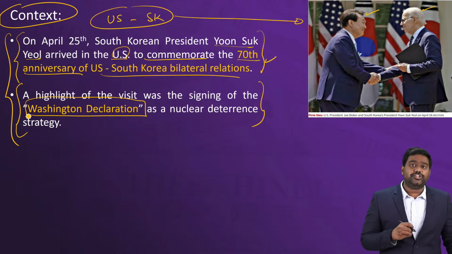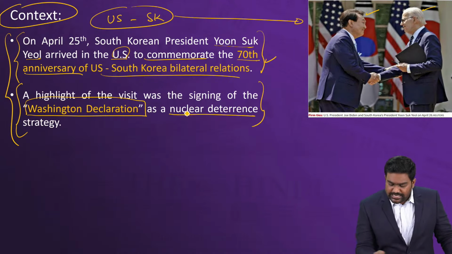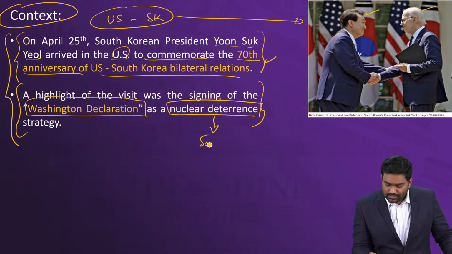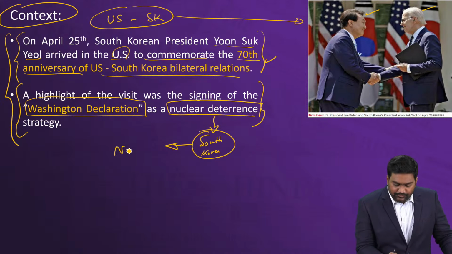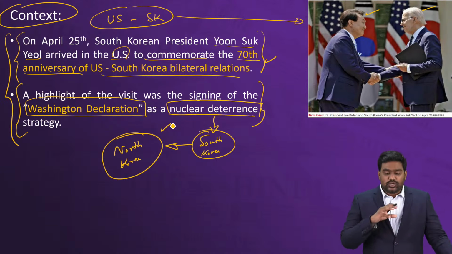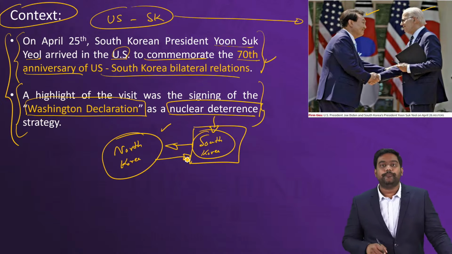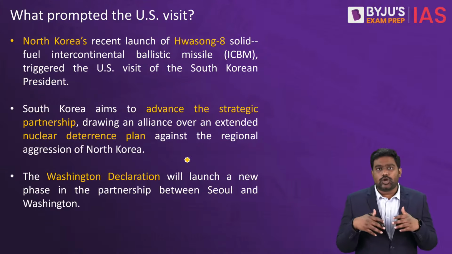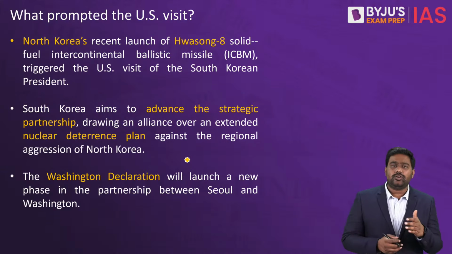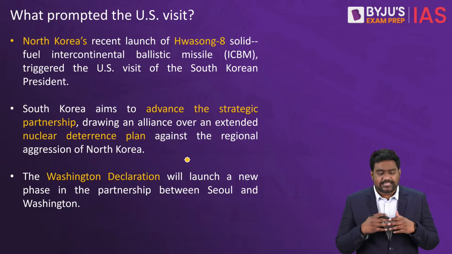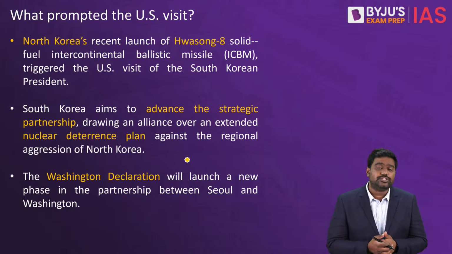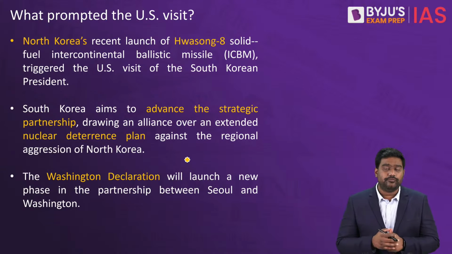The Washington Declaration provides for nuclear deterrence to South Korea. It deals with securing South Korea from the threats arising out of North Korea. So the US has guaranteed nuclear deterrence to South Korea in order to shield it from the aggression of North Korea. So let's understand this topic in more detail. Let's understand what threat North Korea poses to South Korea. Let's talk about the provisions of the Washington Declaration and understand the implications of this agreement for the region and the world.